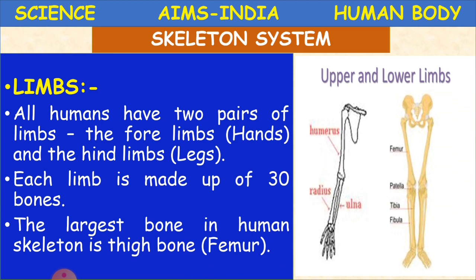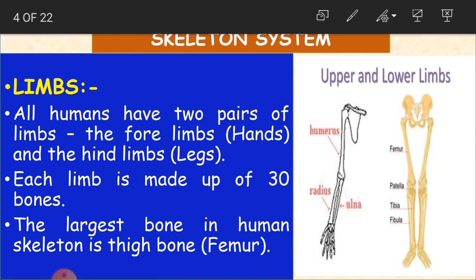We have two hands and two legs, and these are called limbs. Hands are called forelimbs and legs are called hind limbs.